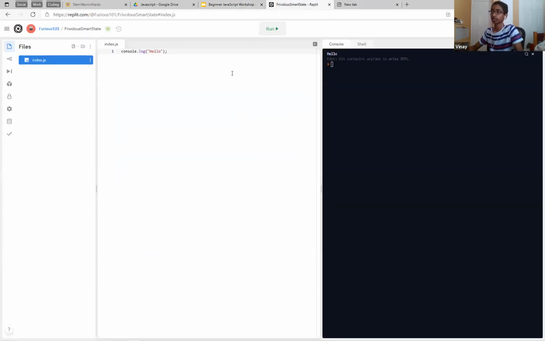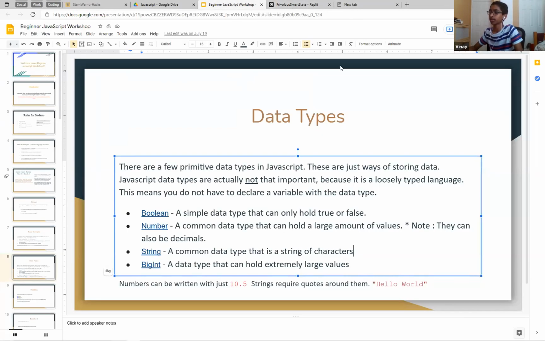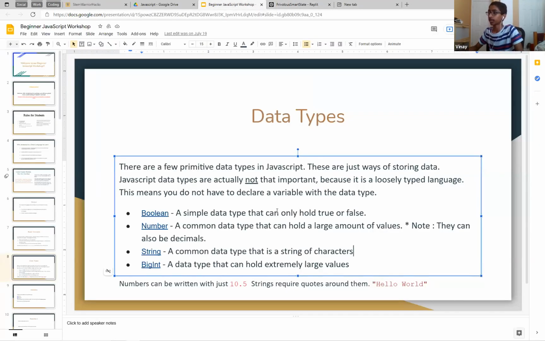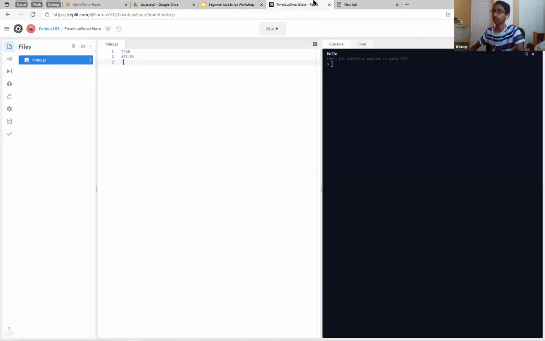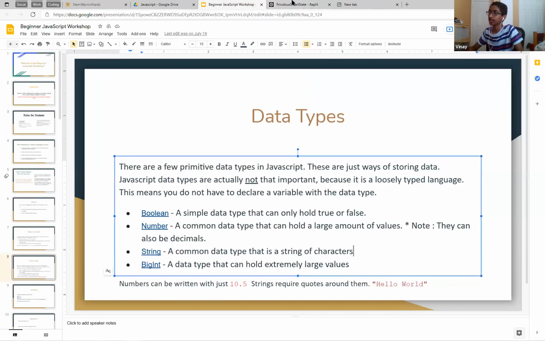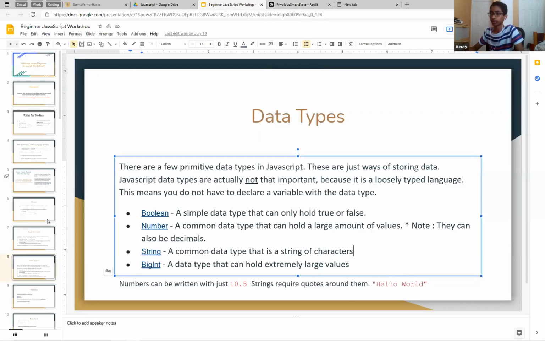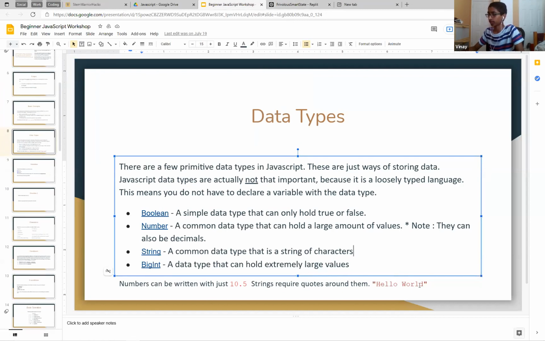So for demonstrations of all of these, this would be a Boolean. Remember, it's just true or false. Then a number, just any number, 51, yeah, 151, and you can also make it a decimal if you wanted. That's a number. And then string. We have double quotes around them, and that would be a string because it's a string of characters, right? You can also use single quotes if you prefer. And then a big int is just really large values. I don't even need a demonstration. You can Google the limits for all of these if you want. Right? Yeah, they require quotes.